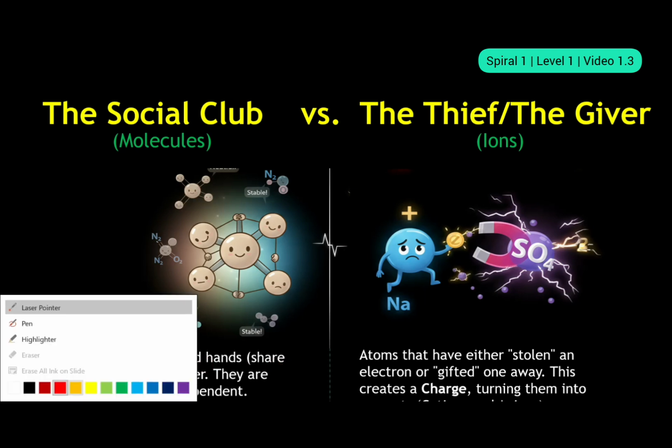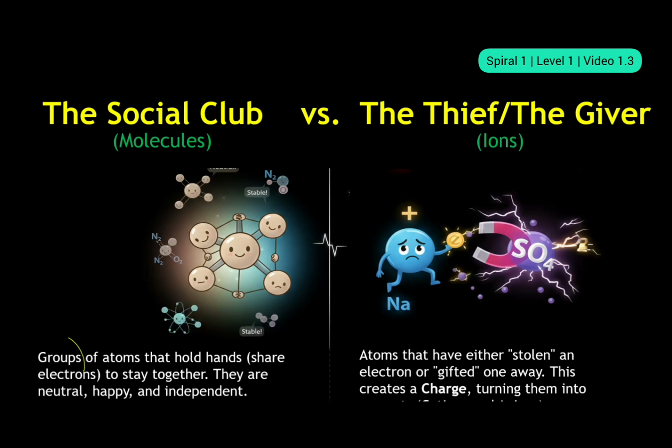So here, a brief introduction of a term. When I say share electrons, it means they hold their hands, it means they have some kind of a bond. See, when we are in a group, like a friends group, you share a bond with your friend, right? In a similar way, in case of molecules, when the atoms are in a group holding their hands, that holding the hands means basically they are sharing their electrons. We built the atom in previous videos, right? So you have seen the atoms have the electrons. Those electrons they share. When multiple atoms are forming a group, they share their electrons. So sharing means there is a bond.